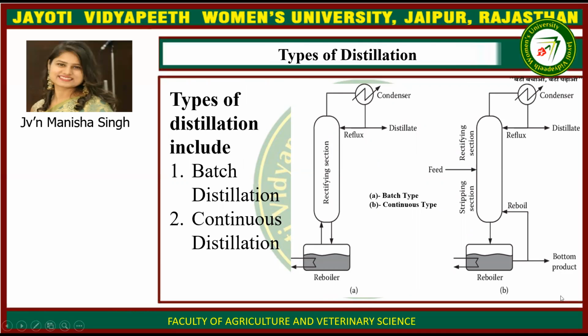This is the batch distillation, in which this is the mixture of two. It is a binary mixture and there is a rectifying section which will distill or evaporate the volatile compound, and then there is a reflux of the distillate and there is a condenser which will condense the vapors and make it in the receiving flask. And here is the continuous section.